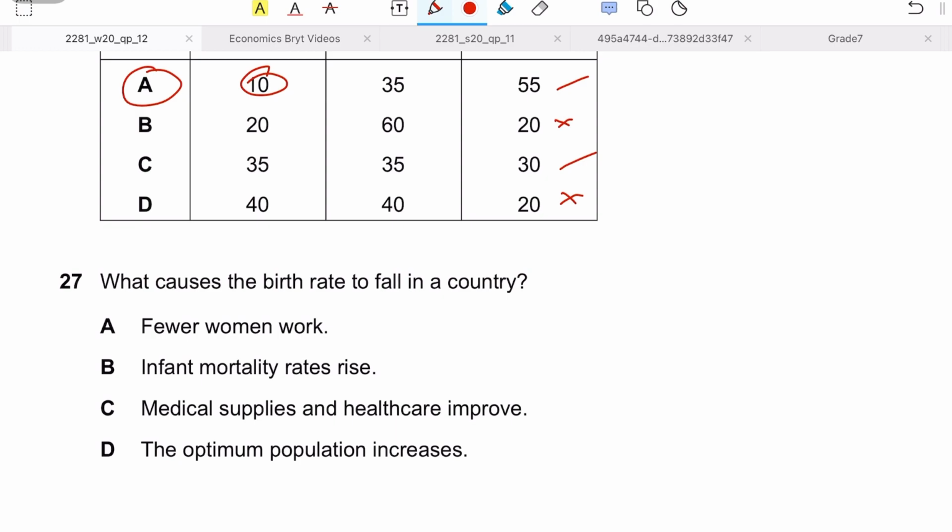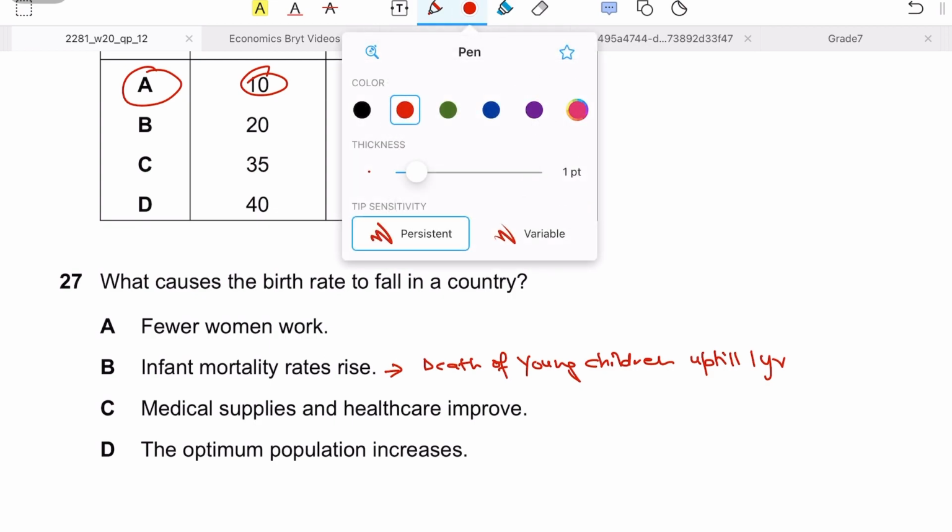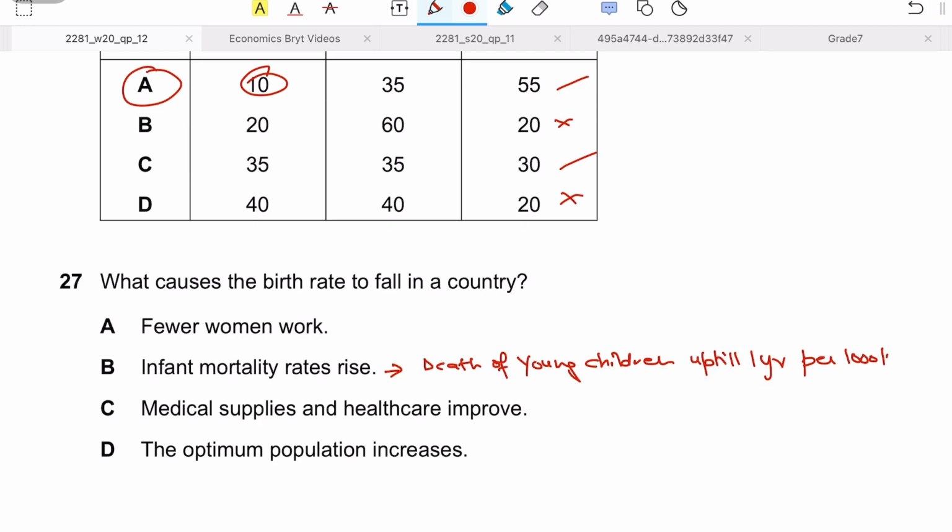Now what is your infant mortality rate? Basically, infant mortality rate refers to the death of young children, right? But how young? What age limit are we measuring? We are measuring the age limit from birth up till 1 year of age, right? So death of young children up till 1 year of age per 1000 live births, which means that out of 1000 live births that took place, how many children did not last, or they passed away, or they died up till 1 year of age?